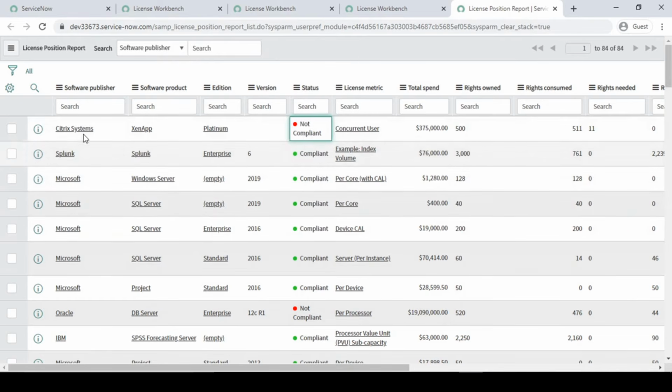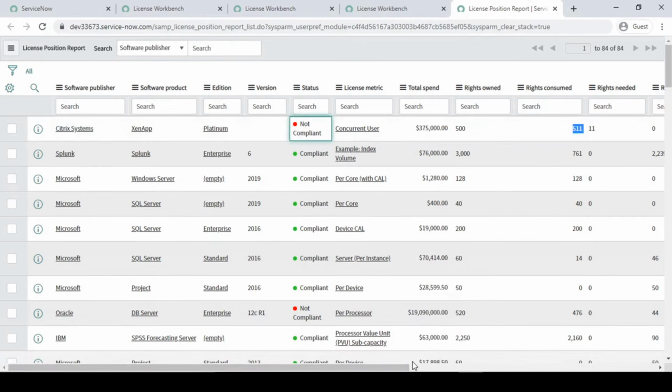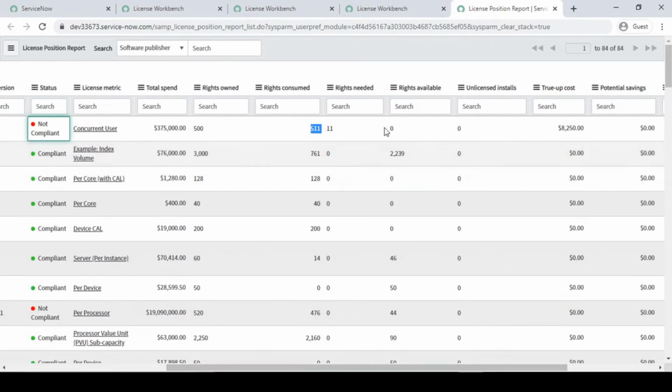So here it is showing, let's say for a Citrix system, how many rights are consumed: 11 is consumed, and how many rights we have, let's say, over here. Rights needed is 11. Rights needed means we have to purchase them. Rights available is 0. Here the true-up cost value is calculated because of this 11, right?